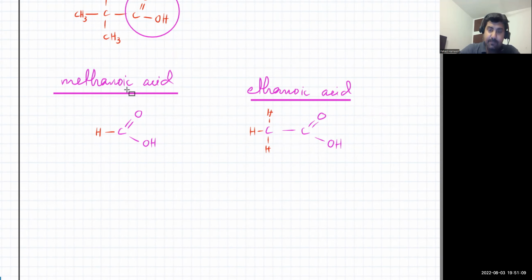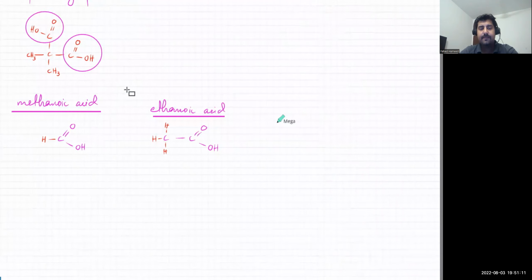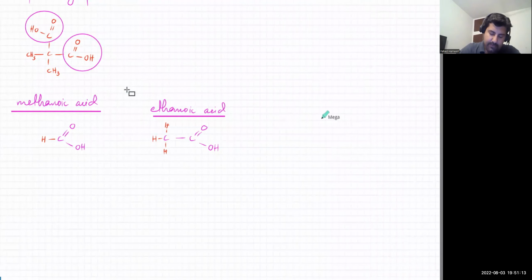Similarly, I can have propanoic acid. Propanoic acid will be 1, 2, 3, and I have to put the double bond O and OH.